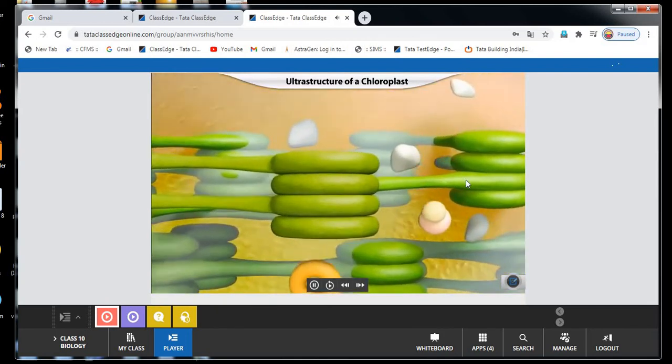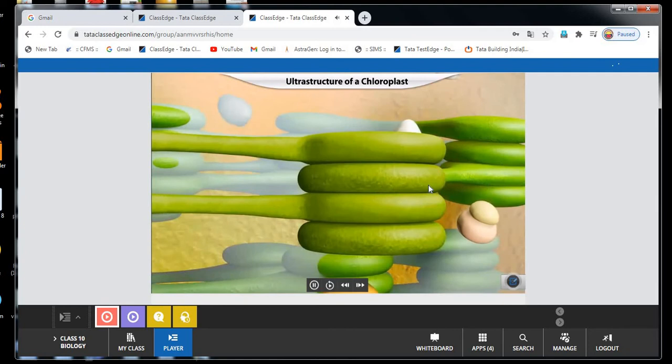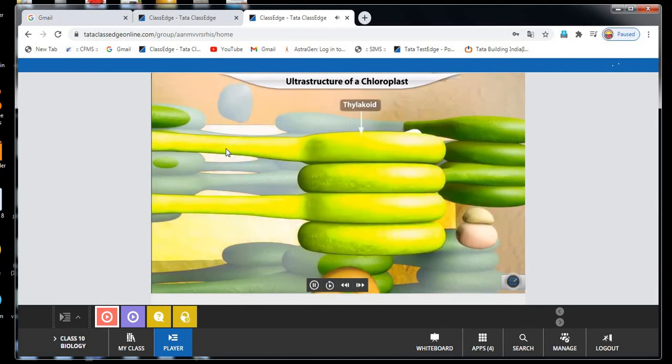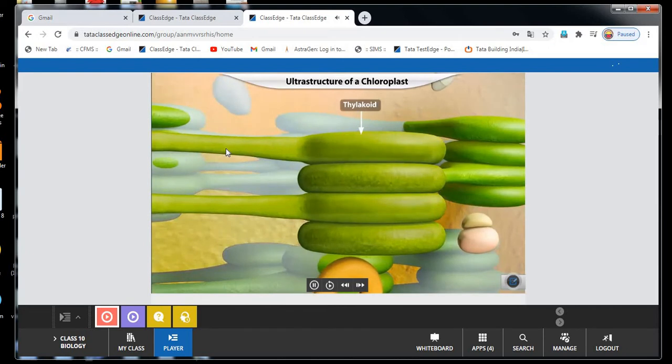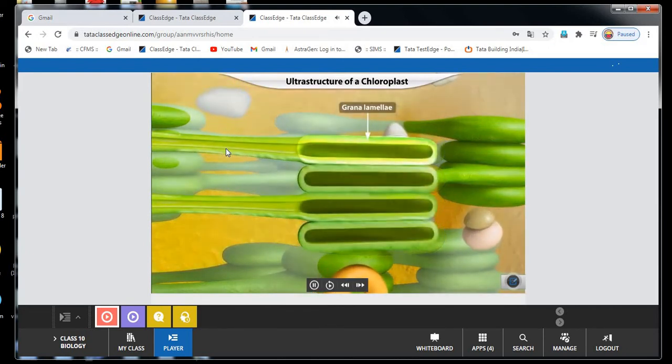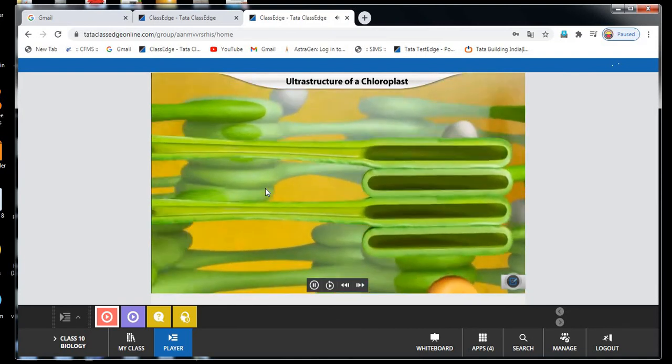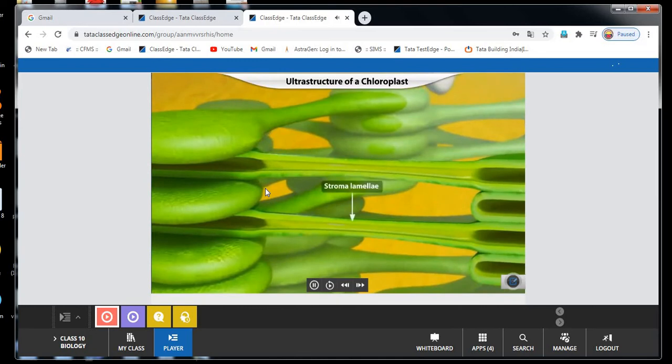So these are grana. Here each granum is a stack of small disc-shaped vesicles called granum thylakoids, and one granum is connected to another by tube-like structures. The thylakoid membranes are called grana lamellae and their internal space is called loculus. Grana are interconnected by stroma lamellae or fret channels which help in rapid transport of ATP and other materials. ATP is synthesized in the grana. So stroma, grana, granum thylakoids, stroma thylakoids are present.